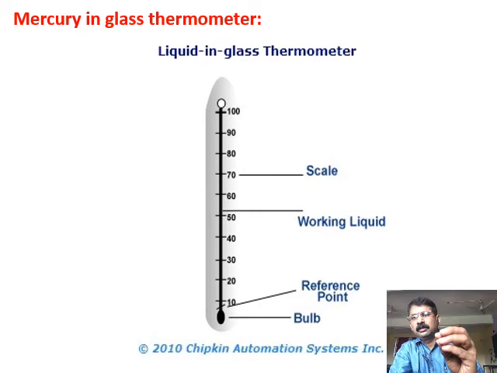Now when you want to measure the temperature of any substance, you have to dip this bulb in the substance, and automatically you can see the rise in the level of mercury in the tube. That is because of the thermometric property, expansion. So expansion is nothing but increase in volume, but your tube area is constant, so your length becomes the property. So the length of the liquid in the glass tube will be directly proportional to the temperature. So this is how a mercury or liquid in glass thermometer works.